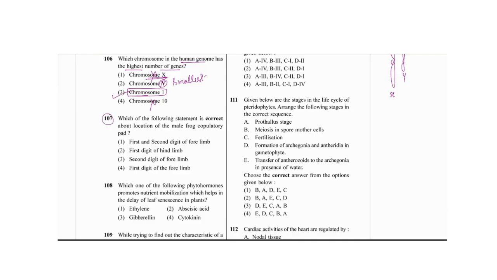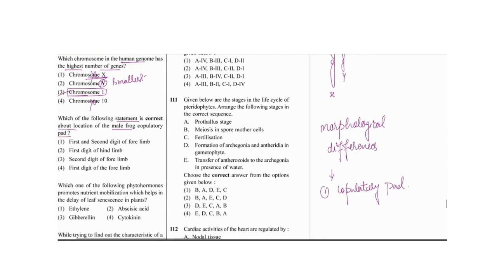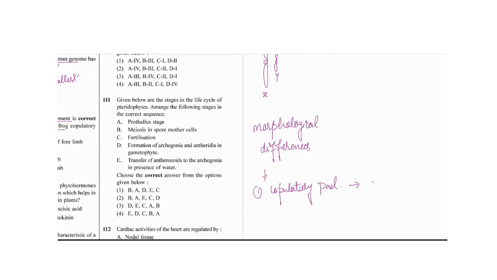The next is 107. Which of the following statement is correct about the location of the male frog copulatory pad? Male are having the 2 morphological differences from the female. The first one is copulatory pad. They are having the copulatory pad on the first digit of the right finger in the forelimbs, not in the hind limbs, in the forelimb. In the male frog, they are having the copulatory pad on the first digit of the finger.